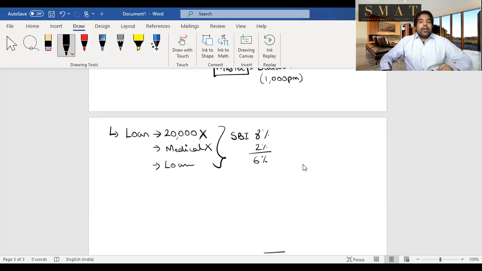Guys, for a medical loan and a loan up to 20,000, there is no problem. In case of a medical loan, let's say you're not well and you took a 50,000 rupee loan from the master, then that is not added as a perquisite. No interest calculation on that.